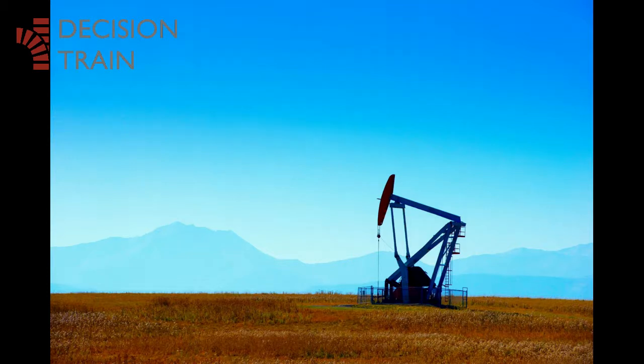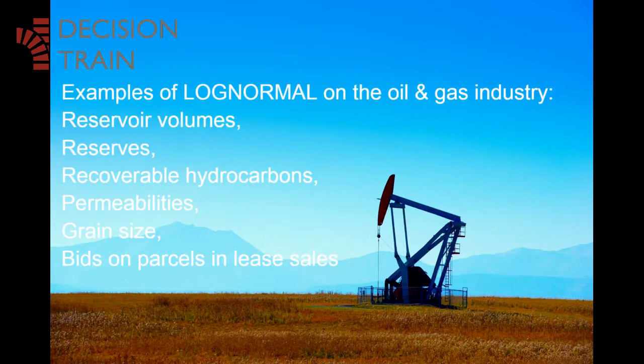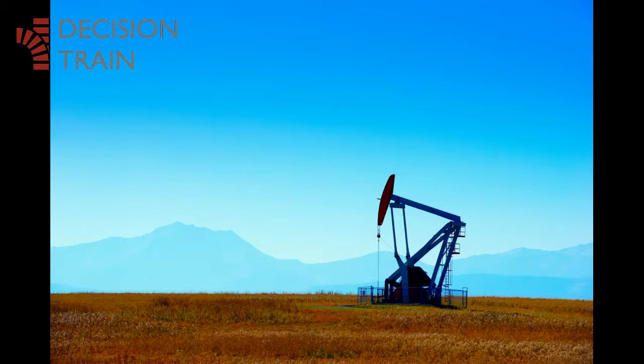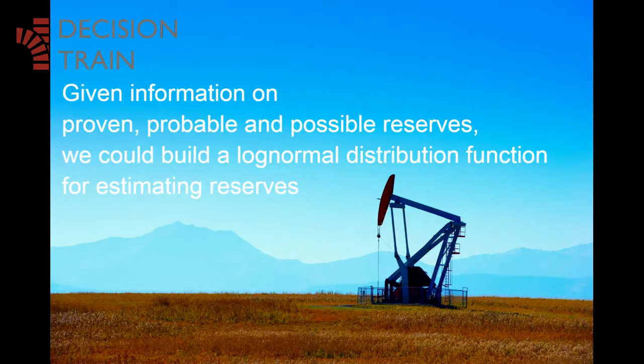Just as there are numerous applications of normal distributions, there are a surprising number of situations where log normal distributions naturally occur. As Dr. Murtha points out, in oil and gas modeling, we see this distribution in reservoir volumes, reserves, recoverable hydrocarbons, permeabilities, grain size distributions, and bids on parcels in lease sales. Therefore, under SPE's standard and a log normal distribution assumption on reserves, if information is provided on these three reserve categories, proven, probable and possible, we could build a log normal distribution function for estimating reserves with at-risk distribution functionality.